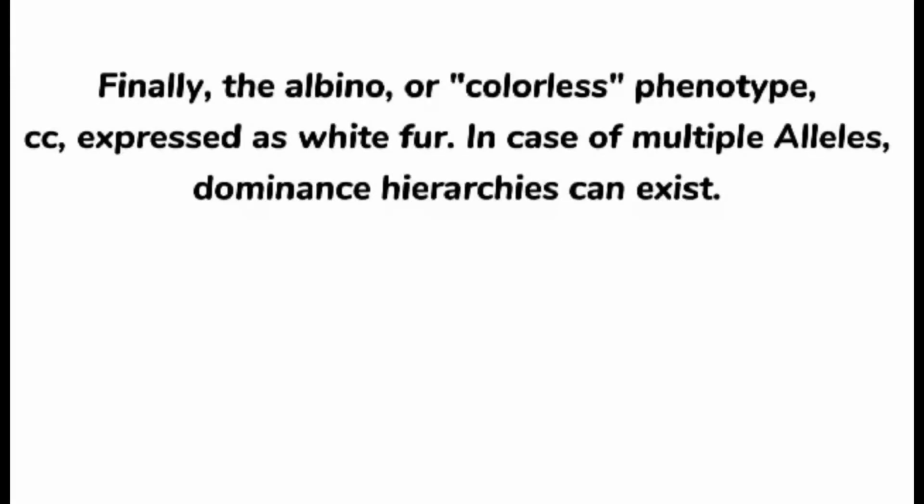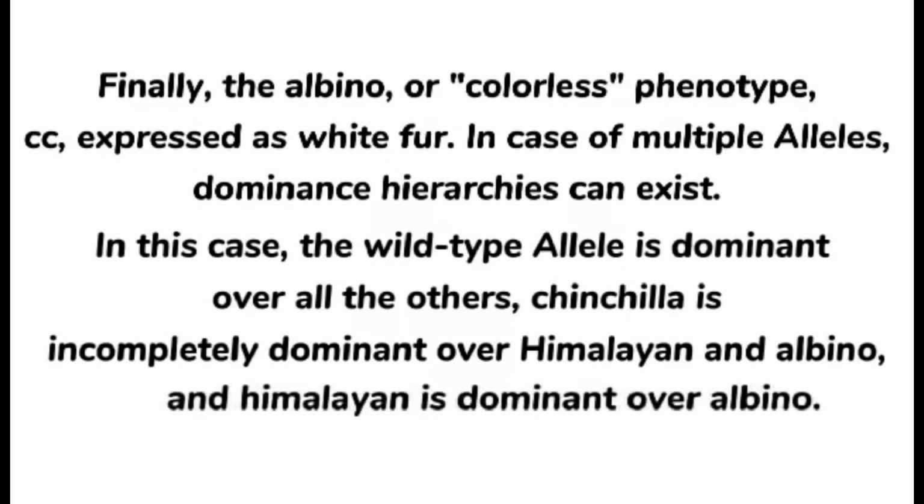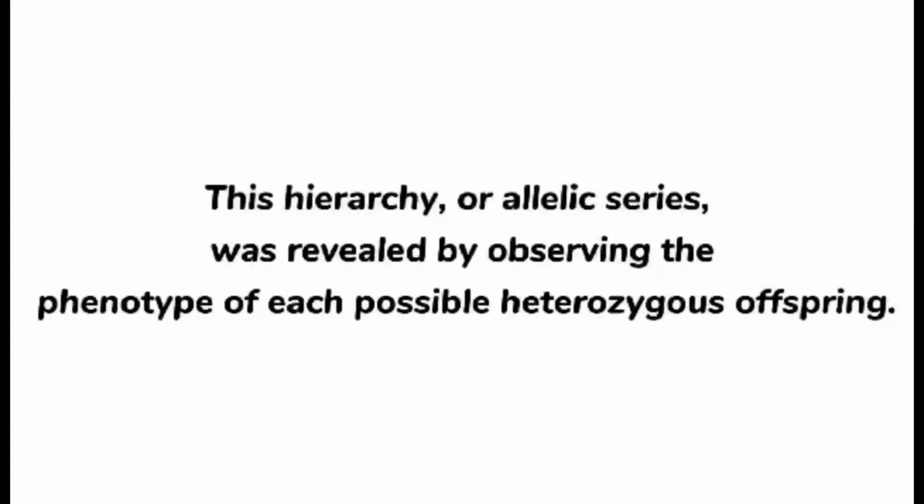In cases of multiple alleles, dominance hierarchies can exist. In this case, the wild-type allele is dominant over all the others. Chinchilla is incompletely dominant over Himalayan and albino, and Himalayan is dominant over albino. This hierarchy, or allelic series, was revealed by observing the phenotypes of each possible heterozygous offspring.